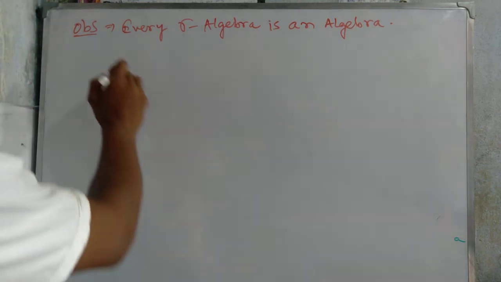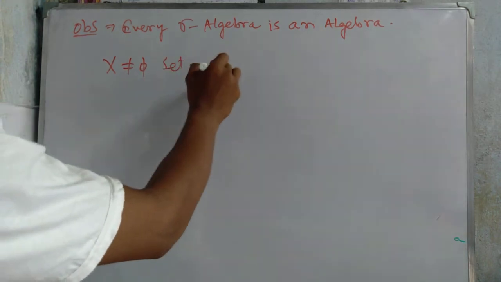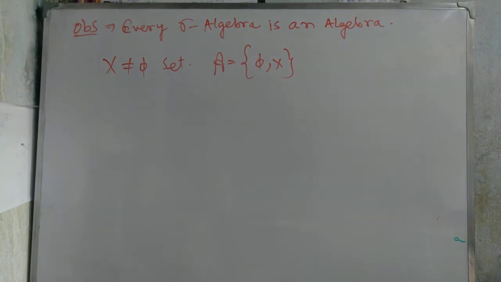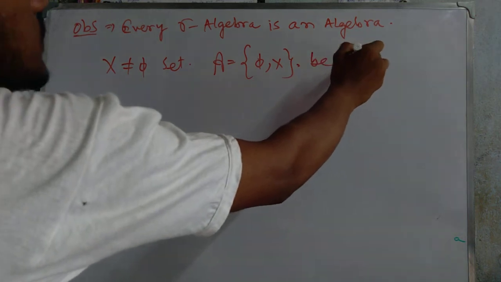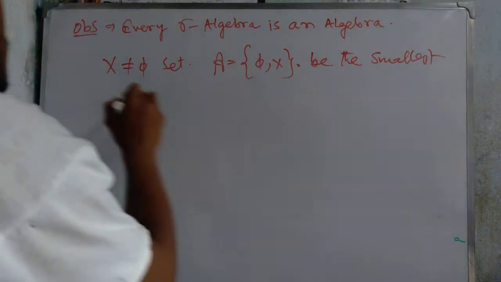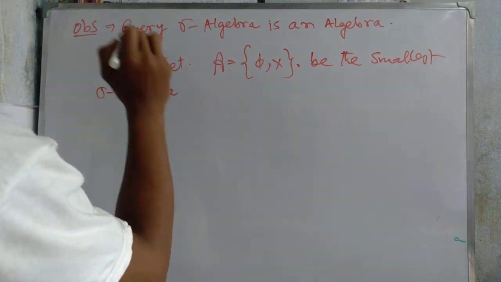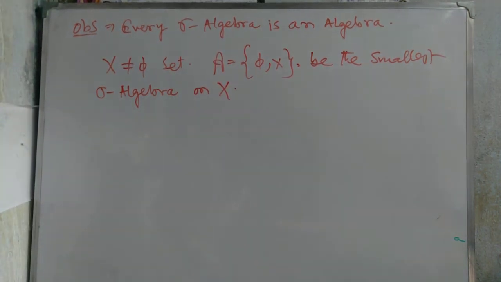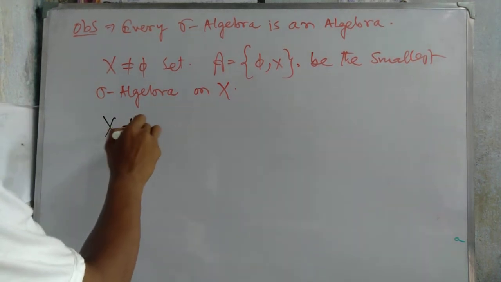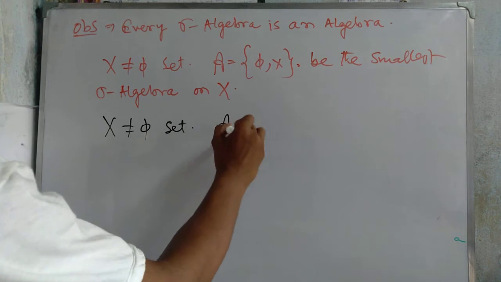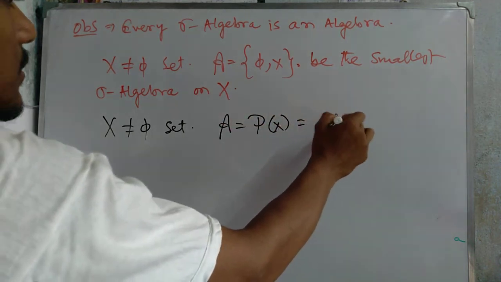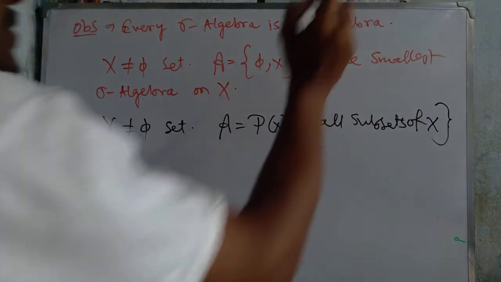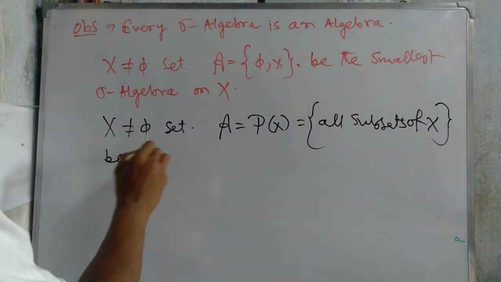Next, let X be a non-empty set and let script A equal the collection of phi and X. This is the smallest sigma algebra on X. Next, let X be a set not equal to the empty set, then script A equal to P(X), that means all subsets of X. This collection contains all subsets of X, and it is the largest sigma algebra.